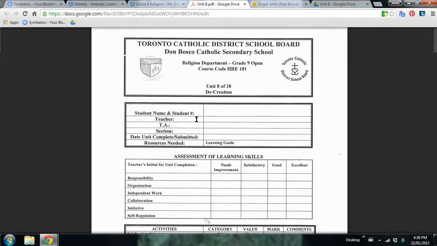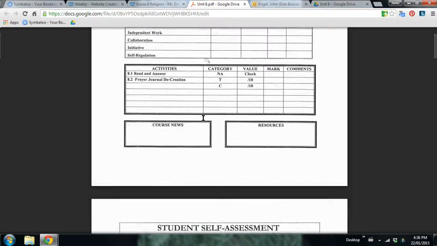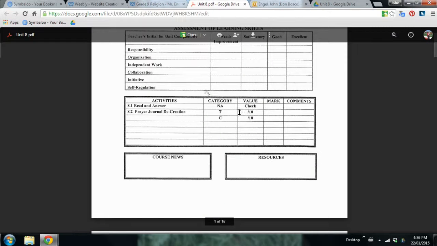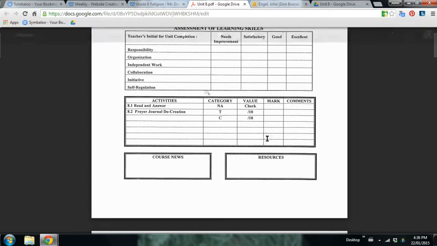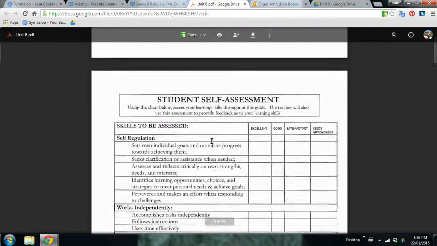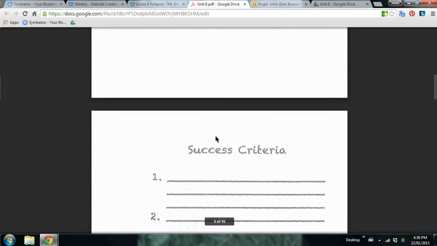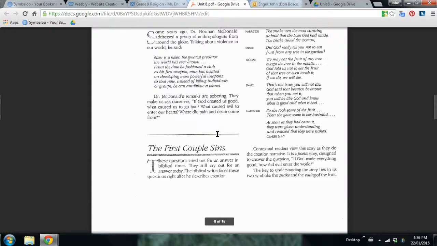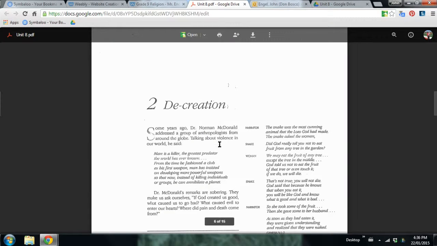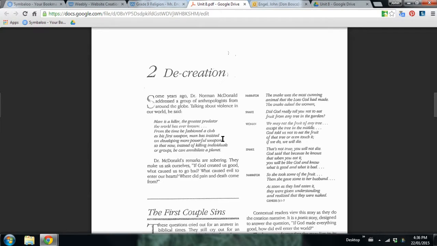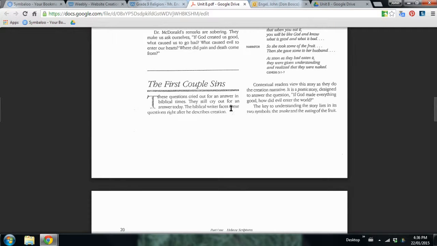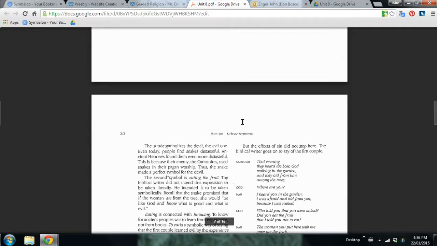So let's just delve into that a little bit. I'm not going to explain it all. You can come to the seminars, but I'll discuss the concept a little bit, and then I'll talk about the assignment that you have to do for this unit. Decreation is essentially the story of the snake when it comes into the garden and convinces Adam and Eve to eat the apple. It talks about the first couple of sins and then what the effects of those sins are.